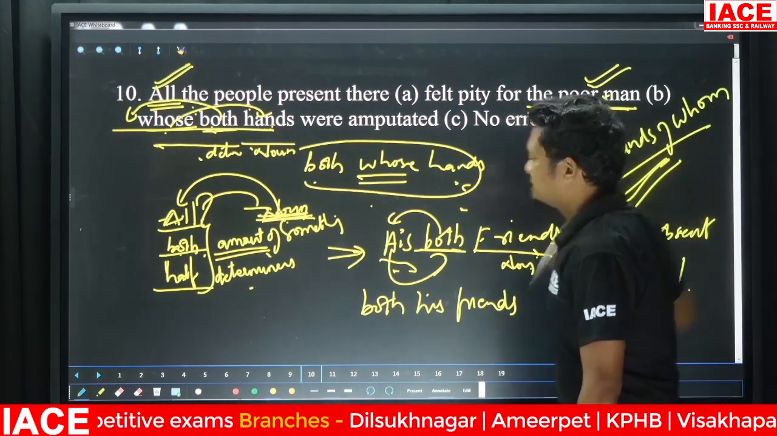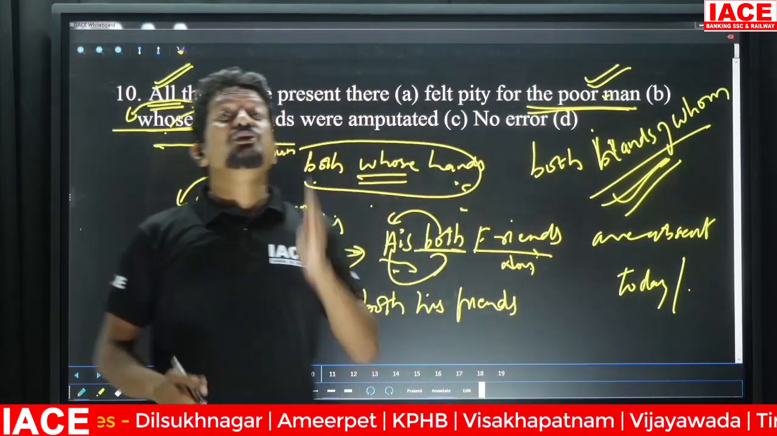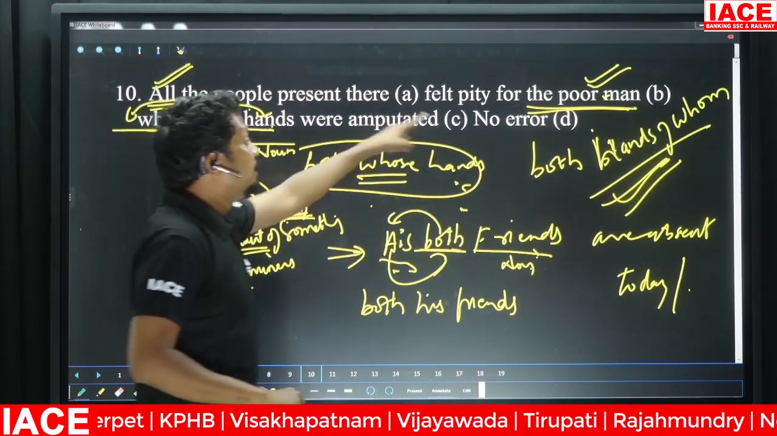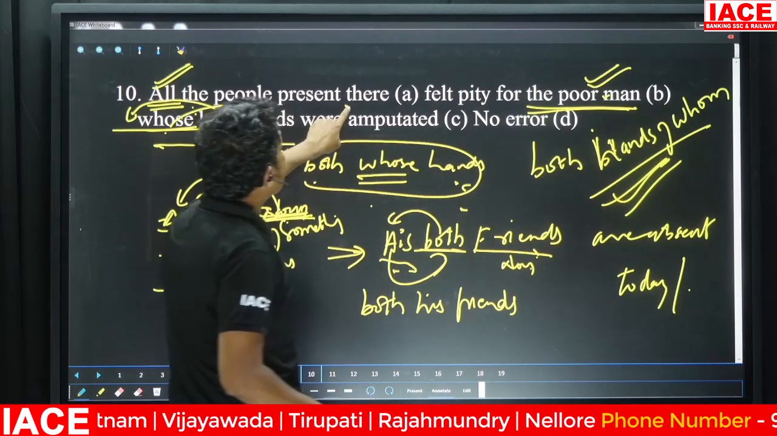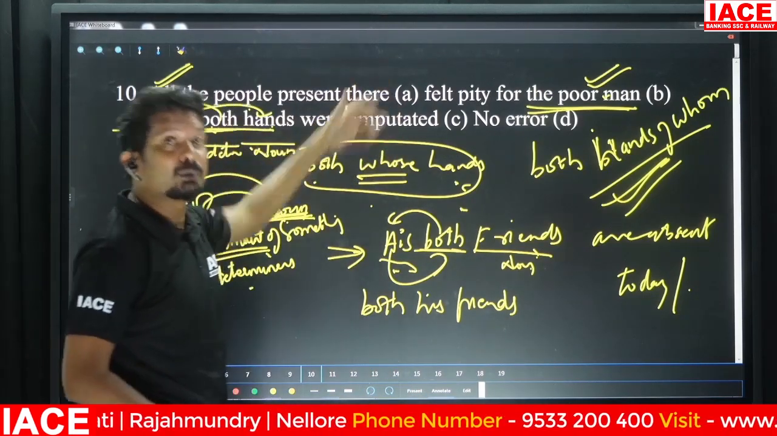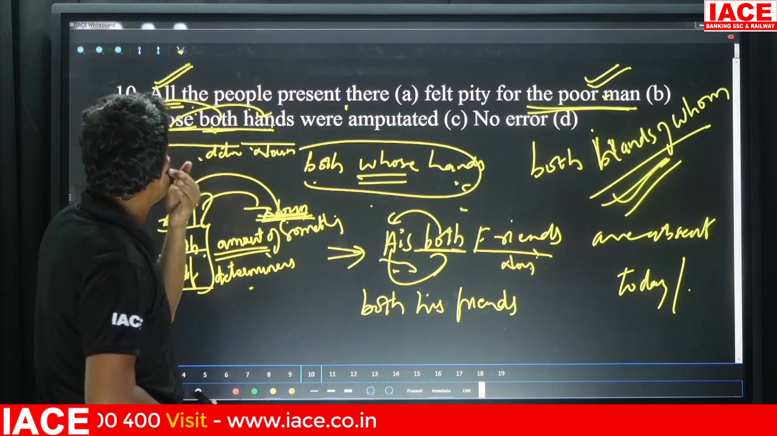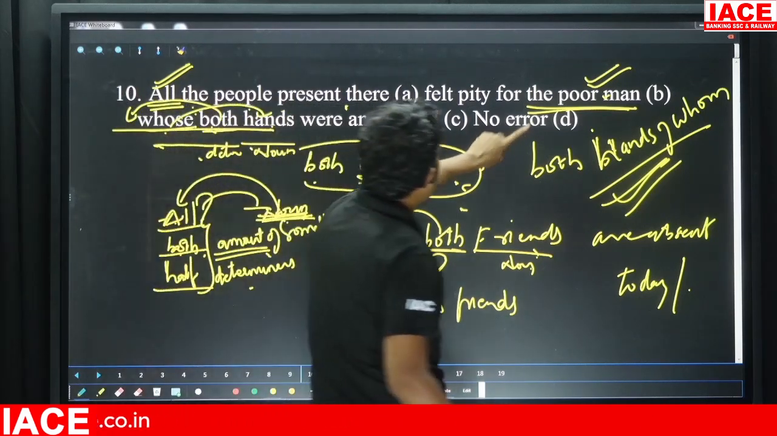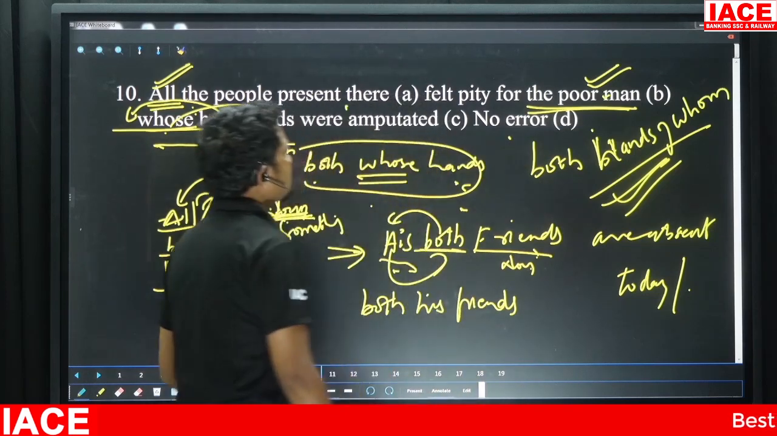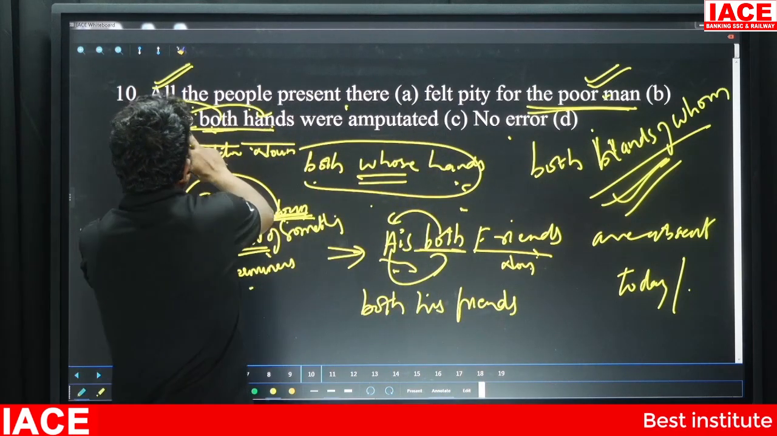This is what your right answer is. Almost 99% of the students got this wrong. This was the question which was asked in the SSC Tier 2 examination. All the students answered it as no error, but they did not understand what it is. But now the point is, whose is referring to what?